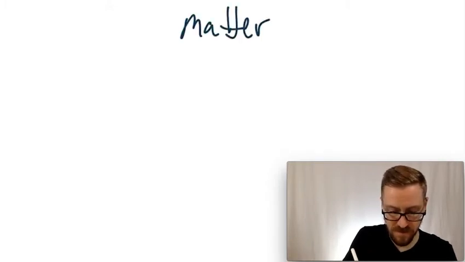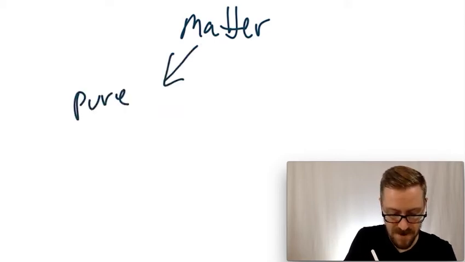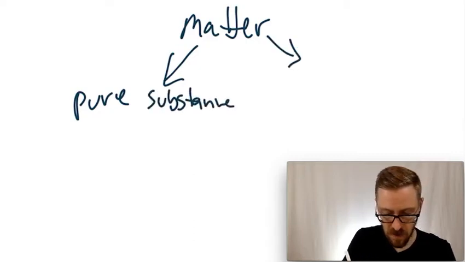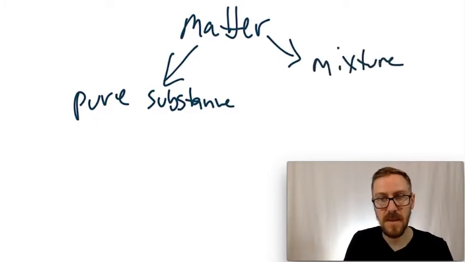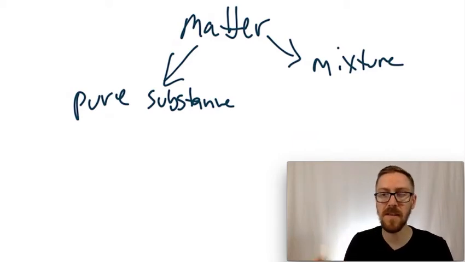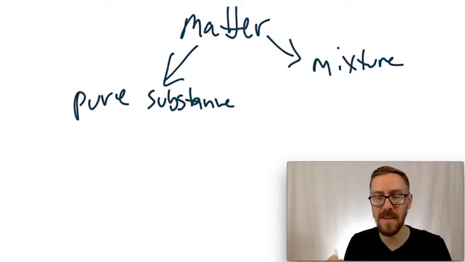So when you split them up, you have matter. It can either be a pure substance or a mixture. A pure substance has 100% one chemical formula. You can write the formula for it. A mixture has more than one chemical formula in it.